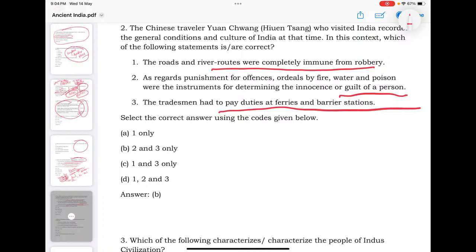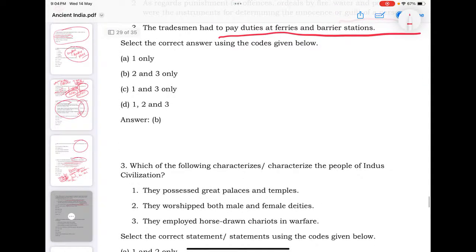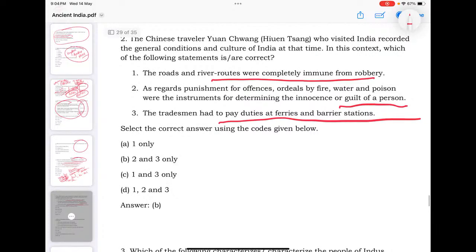Okay, so Hsuan Tsang witnessed lots of ups and downs, maybe in law and order and these kinds of crimes, all those things he witnessed. He himself was a victim of robbery. So his observation is different from that of Fa-Hien.